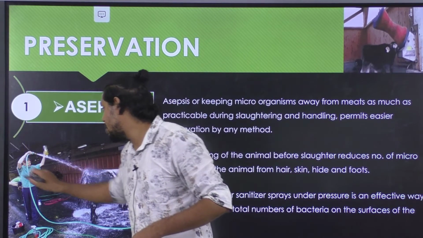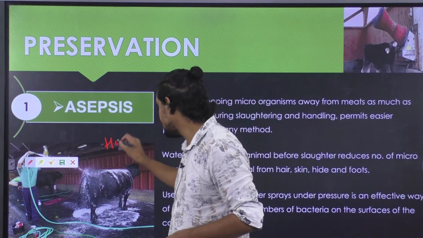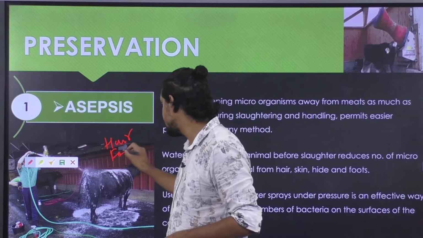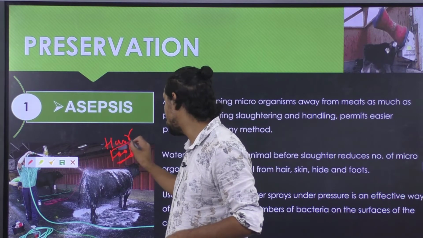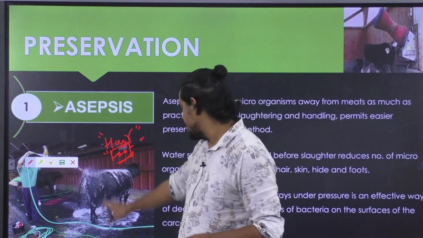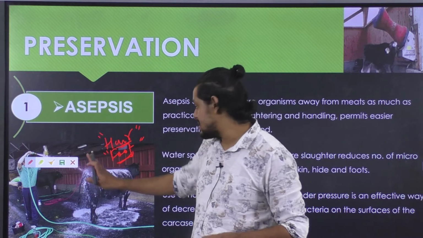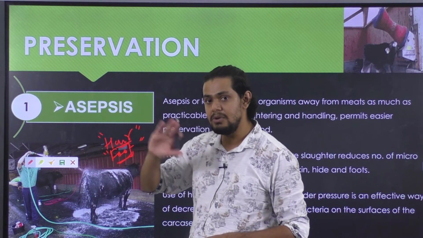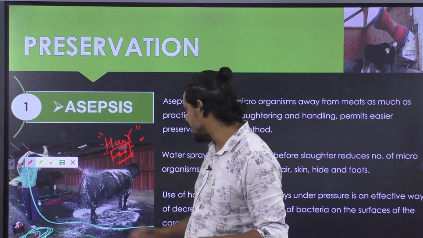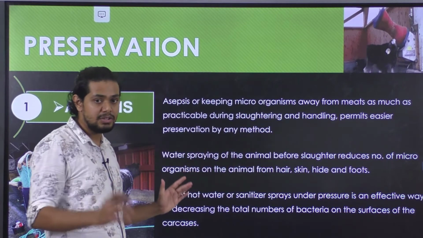A lot of microorganisms can come from the skin, or from the hair, or from the foot, etc. So depending on what type of animal is subjected to slaughtering, we will have to ensure that the animal is given a proper bathing, thus ensuring that the surface flora of the animal is effectively taken care of. That is the reason why an animal needs a proper bathing prior to the slaughtering.